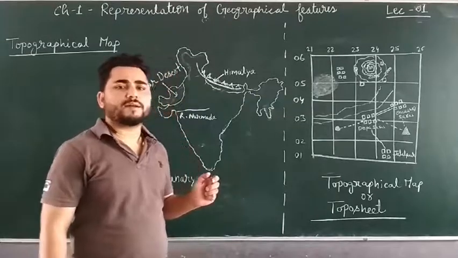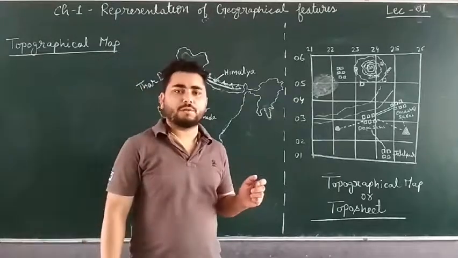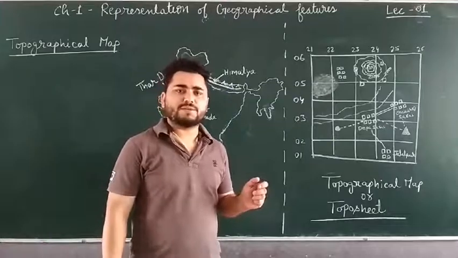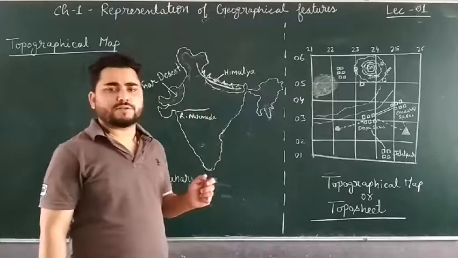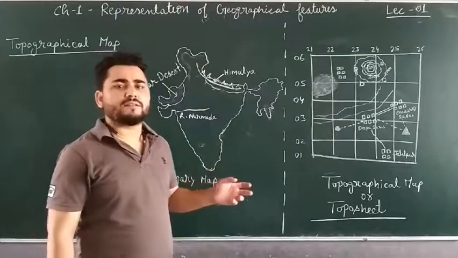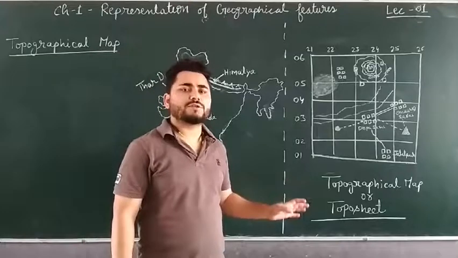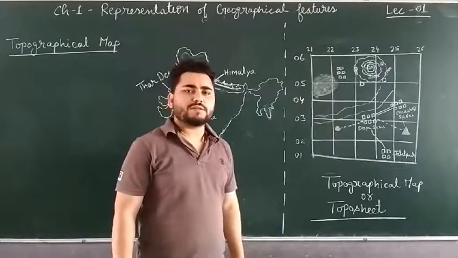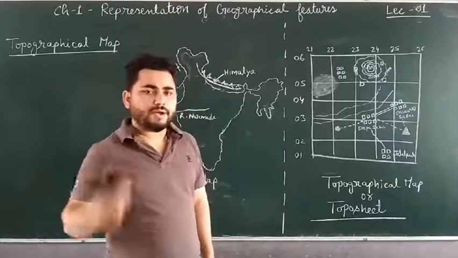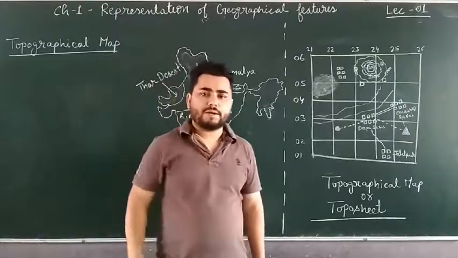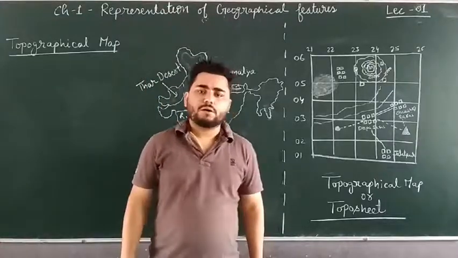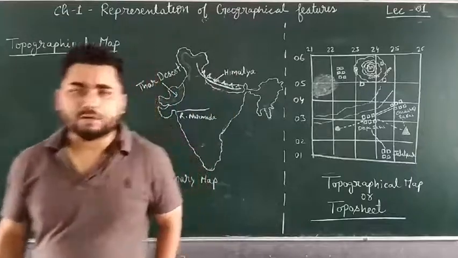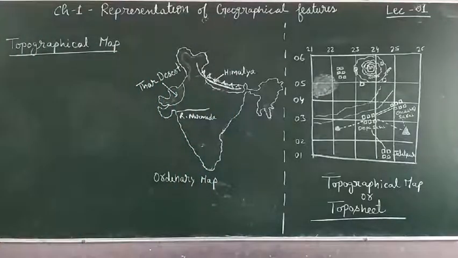Physical features like various landforms, mountains, plateaus, deserts, rivers, all these physical things are called physical features of Earth. Whereas the things which are made by man or us are called cultural features or man-made features.